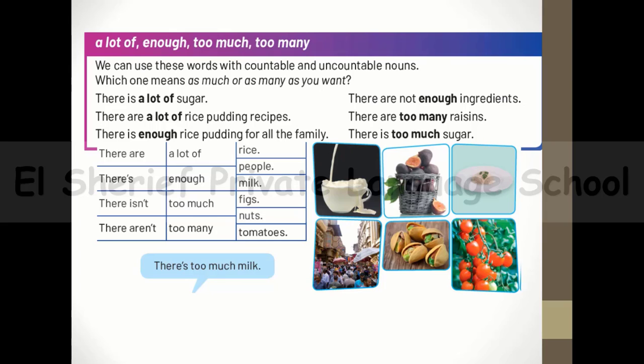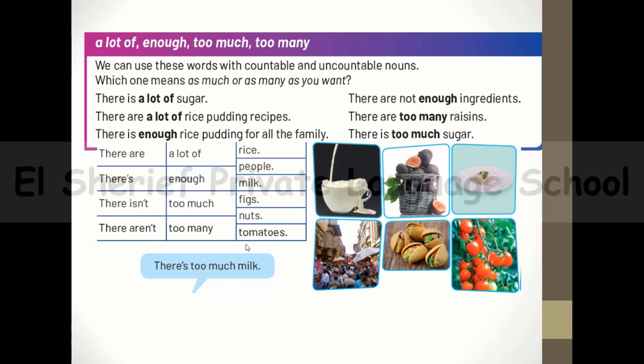There is a lot of sugar. There are a lot of rice pudding recipes. There is enough rice pudding for all the family. There aren't enough ingredients. There are too many raisins. There's too much sugar.